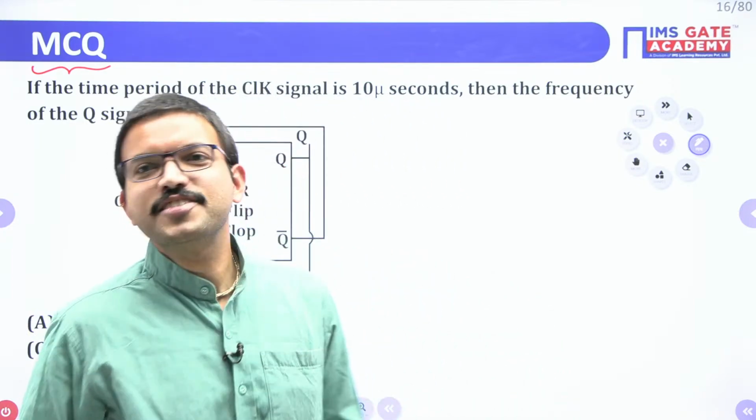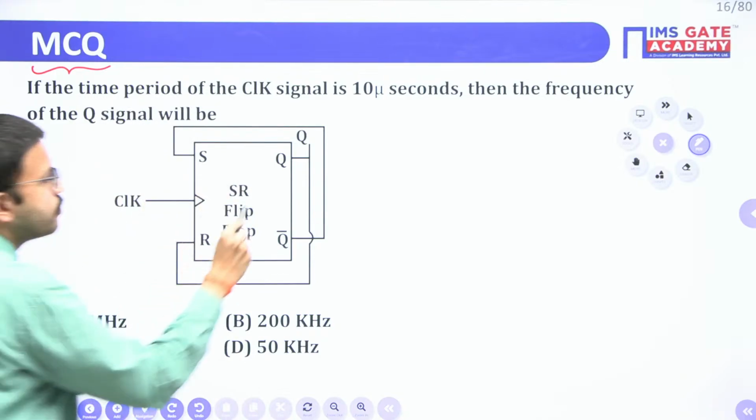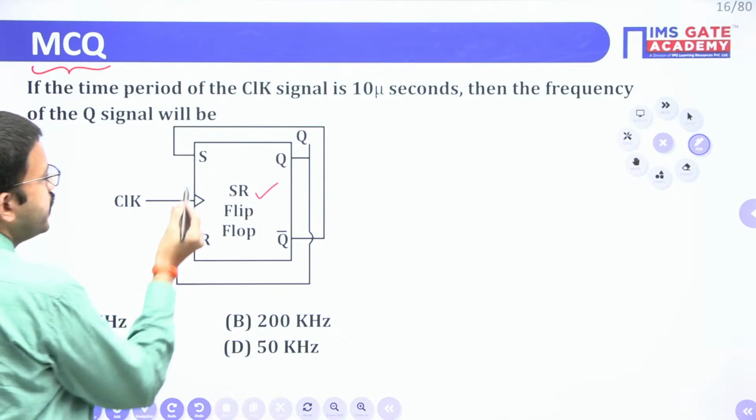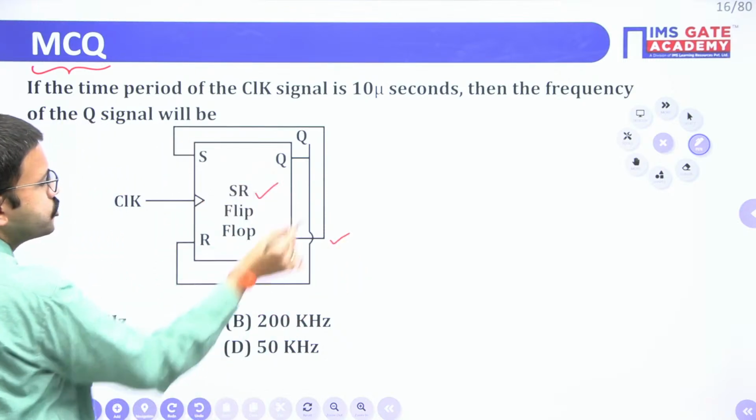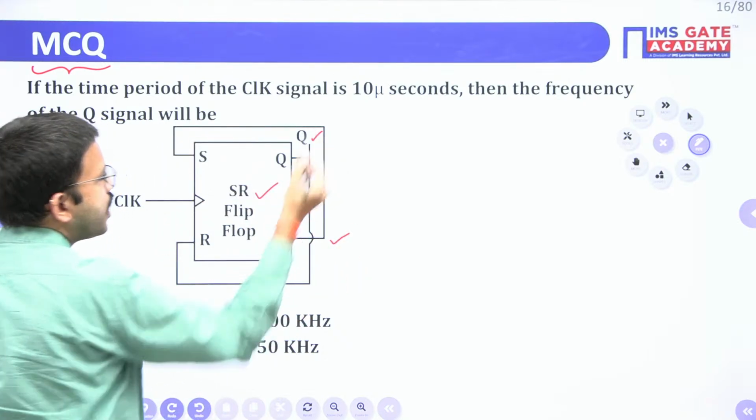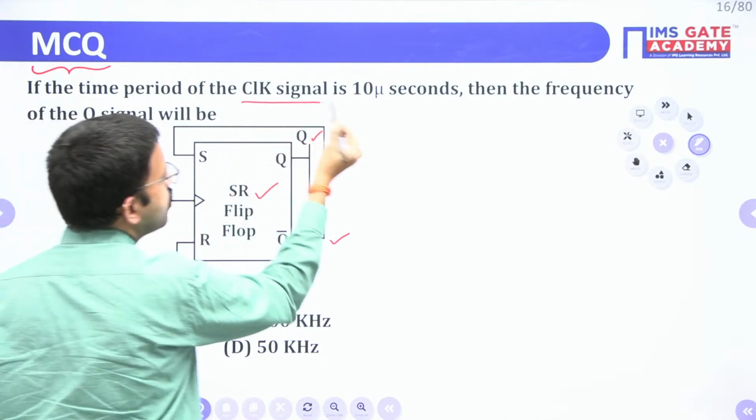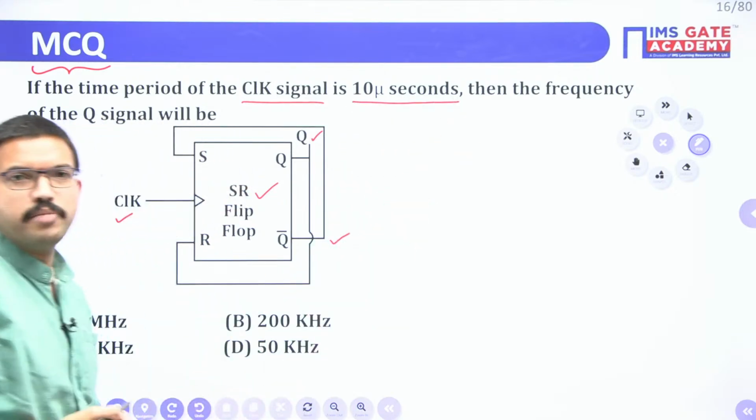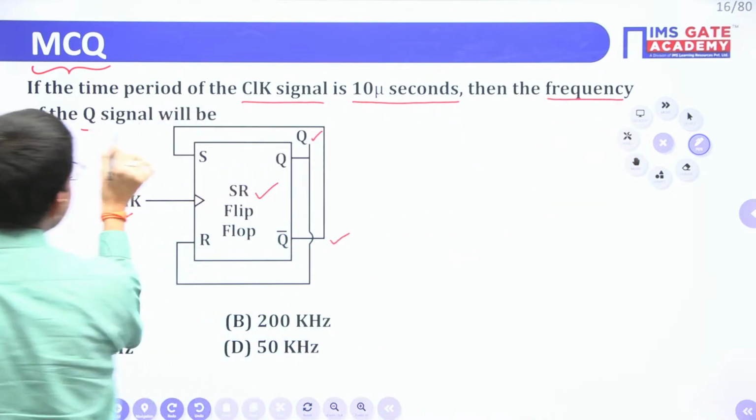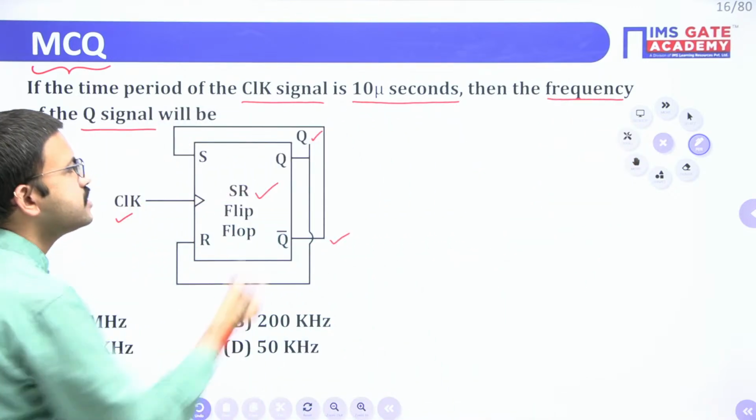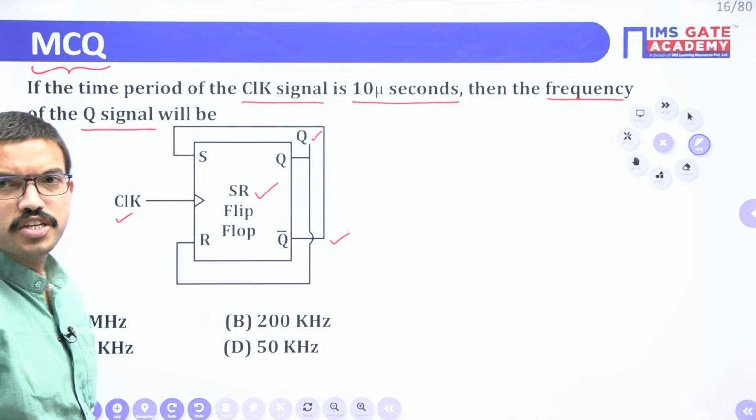This is the MCQ. You have one SR flip-flop, with the inputs given as S connected to Q bar and R connected to Q. Here you have a clock signal, and the time period is given as 10 microseconds. They are asking for the frequency of the Q signal, that is, the corresponding frequency of this particular Q output.